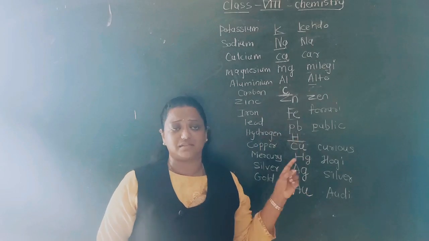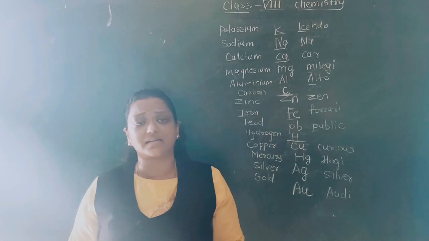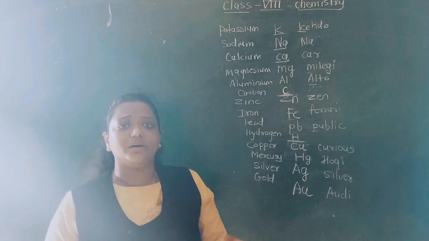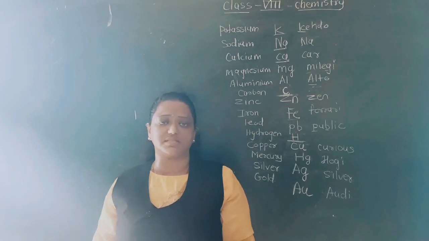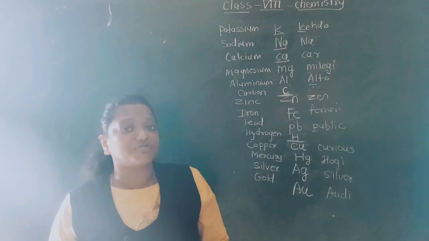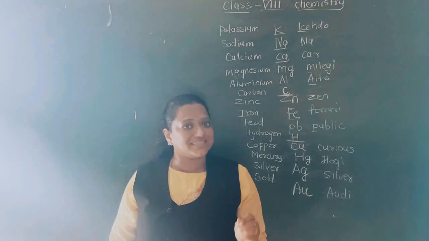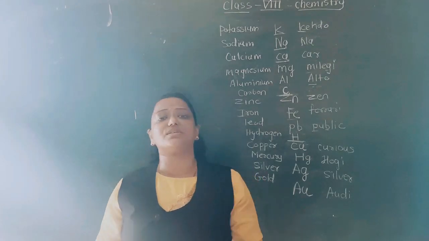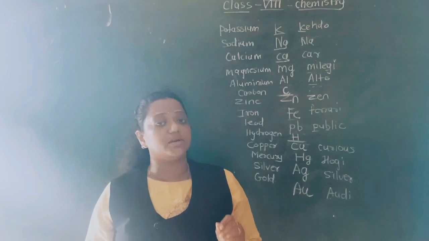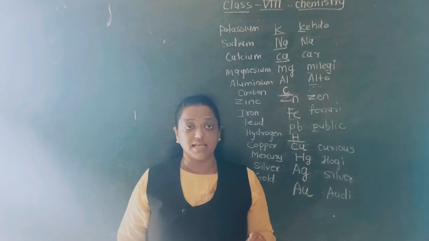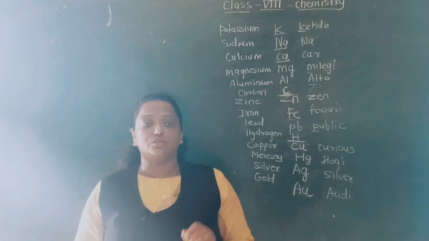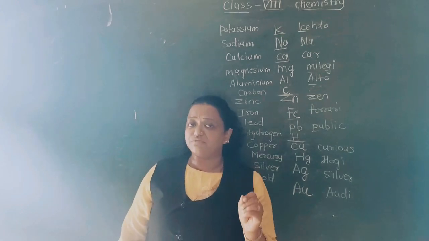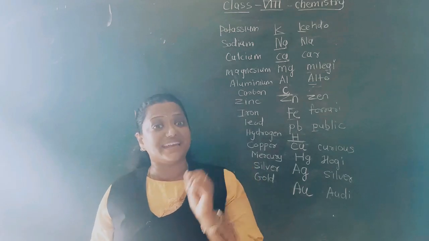Ferrous means what? Iron. What about the iron? How does it react? If you try to burn iron in presence of oxygen, it takes a lot of time to burn. Iron itself does not burn in presence of oxygen. Understood? So to burn it, you have to convert the iron into filings.